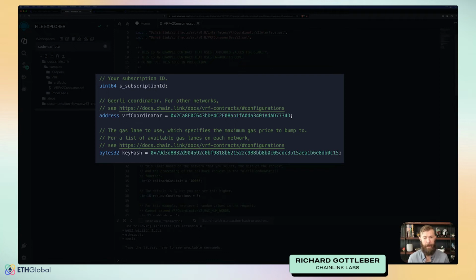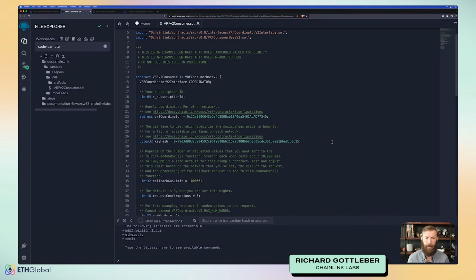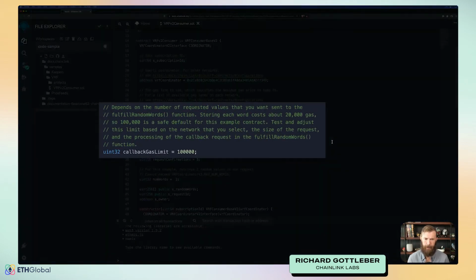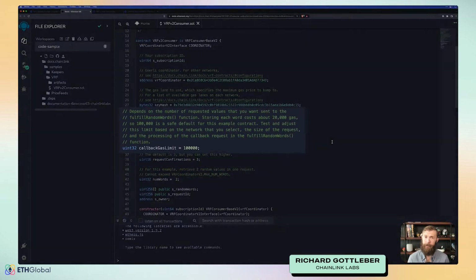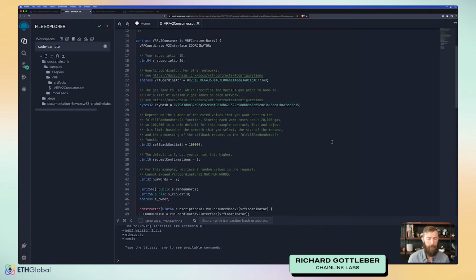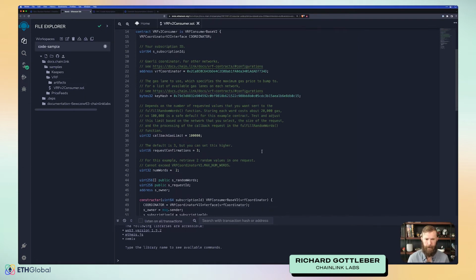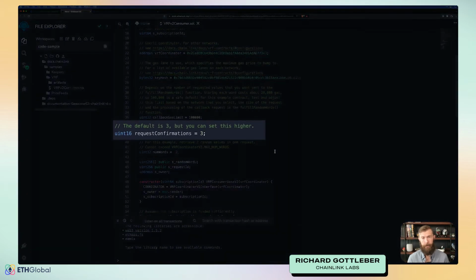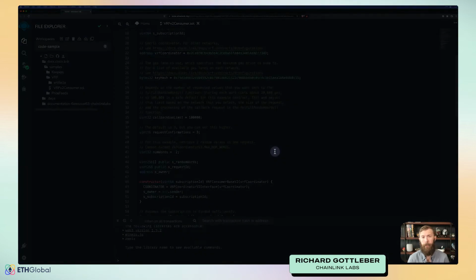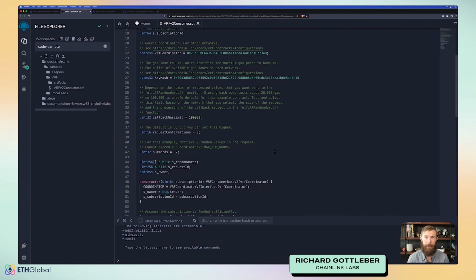We have a key hash. The key hash is also going to be dependent upon the network you're on. We have a callback gas limit. This limit is going to be the maximum amount of gas that the fulfill random words will be allowed to use. Depending on what your fulfill random words function does, will determine how much you need to set this to. For the example, this will work just fine. We have a request confirmation. That's how many blocks need to be confirmed before the request is sent back to us. Number of words. In this instance, it's 2. That means we'll get 2 random values back.